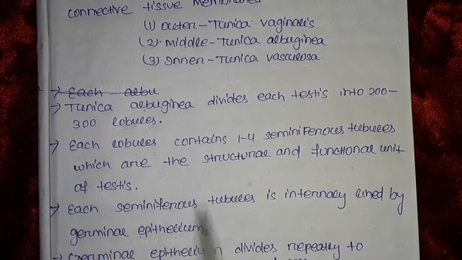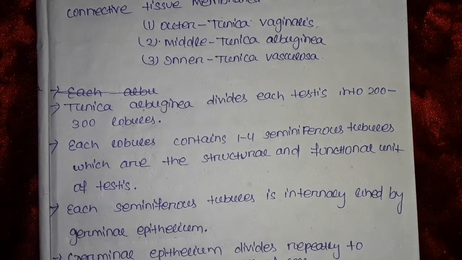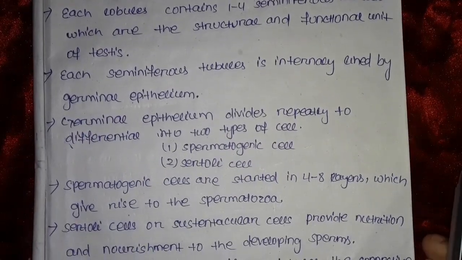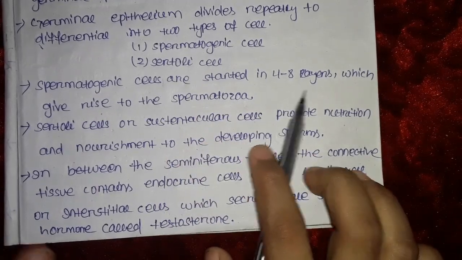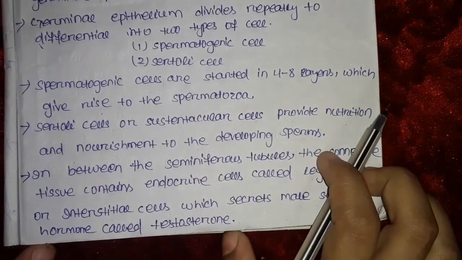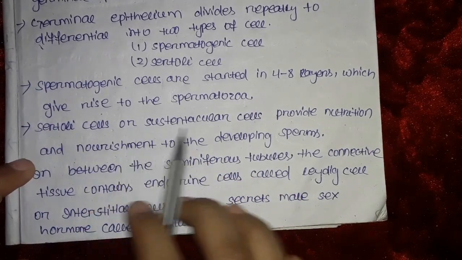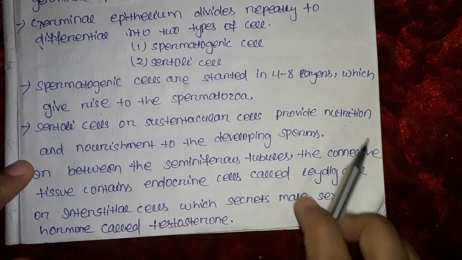Each seminiferous tubule is internally lined by the germinal epithelium. This germinal epithelium divides repeatedly to differentiate into two types of cells: the spermatogenic cells and the Sertoli cells. Spermatogenic cells are arranged in 4 to 8 layers, which give rise to the spermatozoa. The Sertoli cells or sustentacular cells provide nutrition and nourishment to the developing sperms.